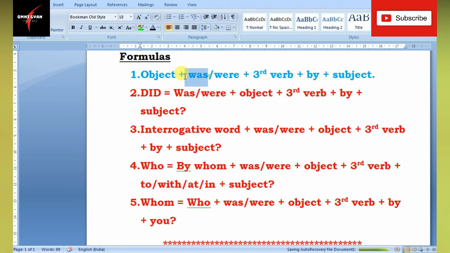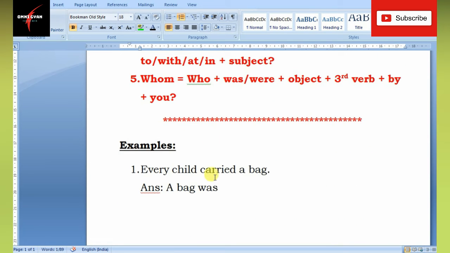The third form of the verb is carried: carry, carried, carried. So a bag was carried, and then we put by, and then by plus subject. The subject is every child. A bag was carried by every child. All right.